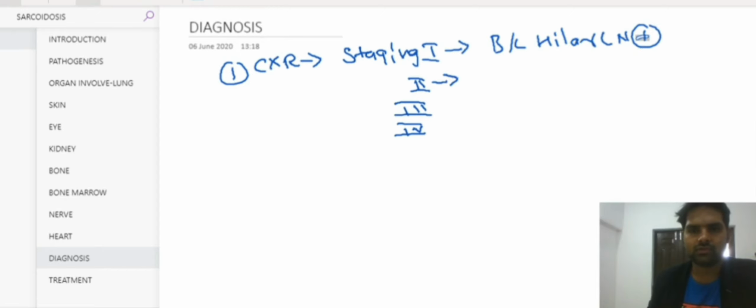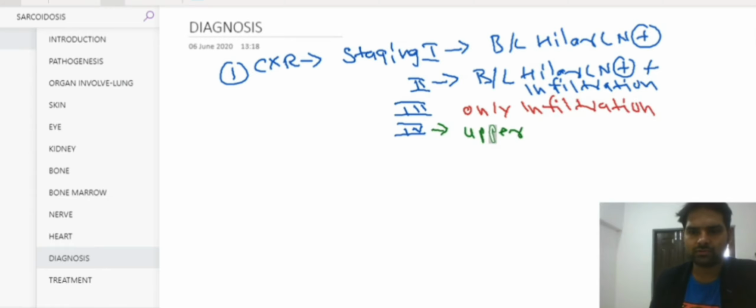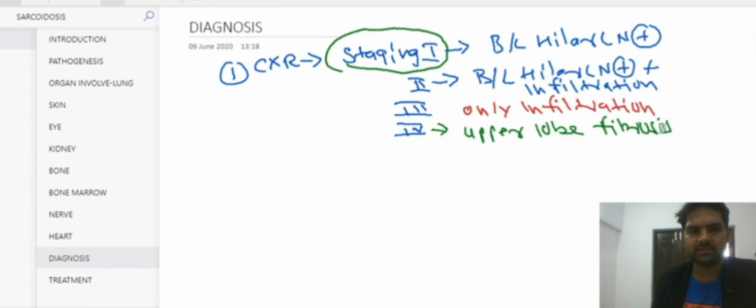In stage 2, we have the bilateral hilar lymphadenopathy plus infiltration in the lung. Whereas in stage 3, we have only infiltration. And stage 4 will have upper lobe fibrosis. Okay. So the staging system is based upon the chest X-ray.